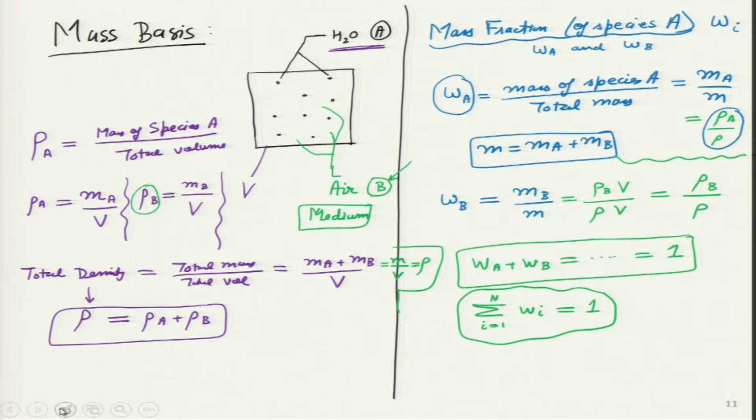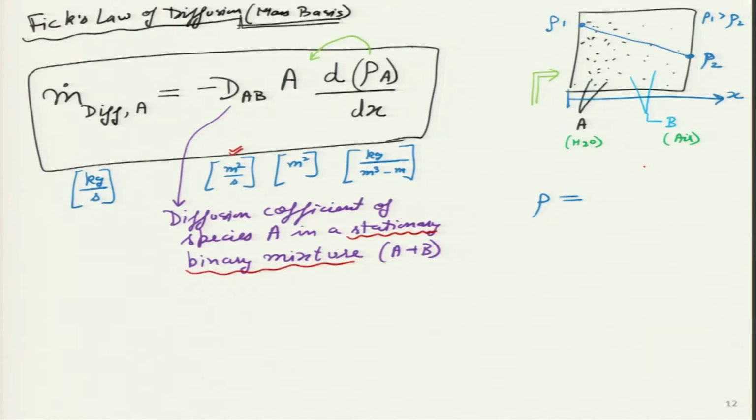Whatever I have circled over here in red is the mass fraction of species A. So, W_A is simply rho_A divided by rho. I am going to make use of this equality to write that rho_A is simply density into W_A.